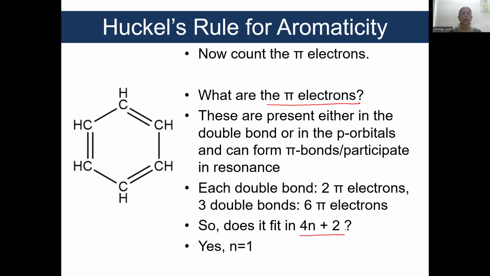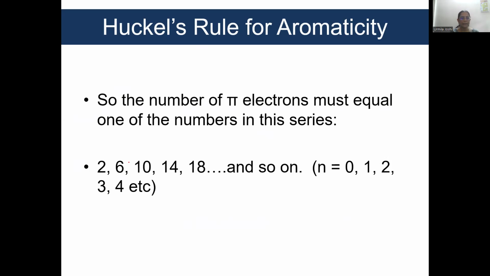Okay. Now let us apply this to a variety of other structures that we can come across. Before that, just a revision. If a structure has 2, 6, 10, 14, 18, and so on, number of electrons, where n can be 0, 1, 2, 3, 4, etc., then the structure becomes aromatic. You need not remember all these numbers. It is sufficient to remember 4n plus 2 and try to fit the number of electrons in that formula.